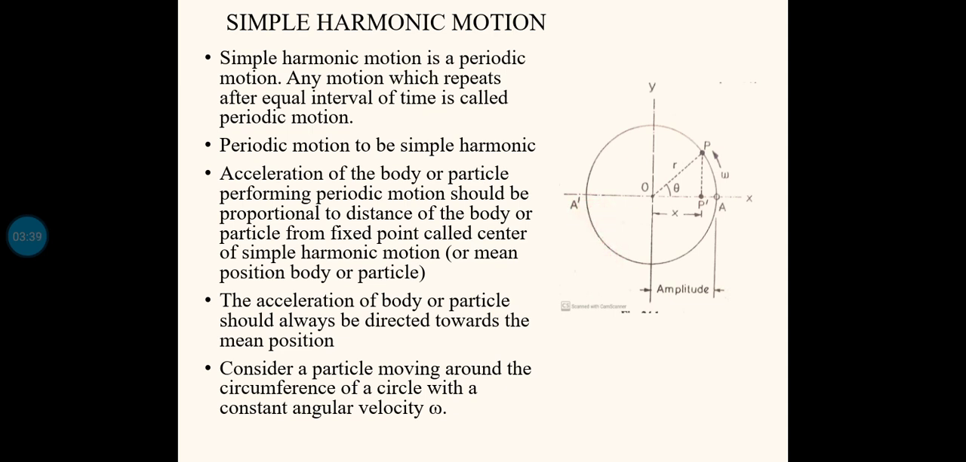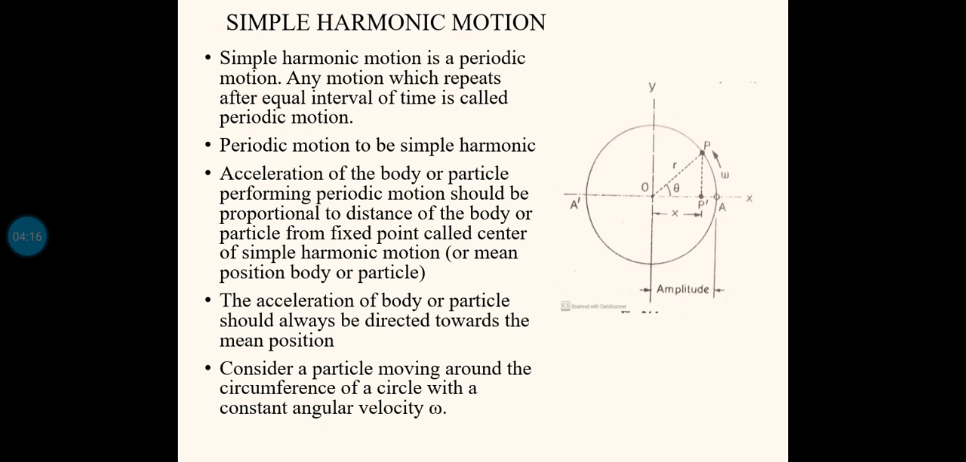Now consider a particle moving along the circumference of the circle with a constant angular velocity omega. After a time interval of t seconds, the particle has moved to a position P, and the corresponding projection is P dash, which is now at a distance x meters from the mean position O. During this movement, the particle has traversed an angular displacement of theta radians, and I have taken the radius of the circle as r.